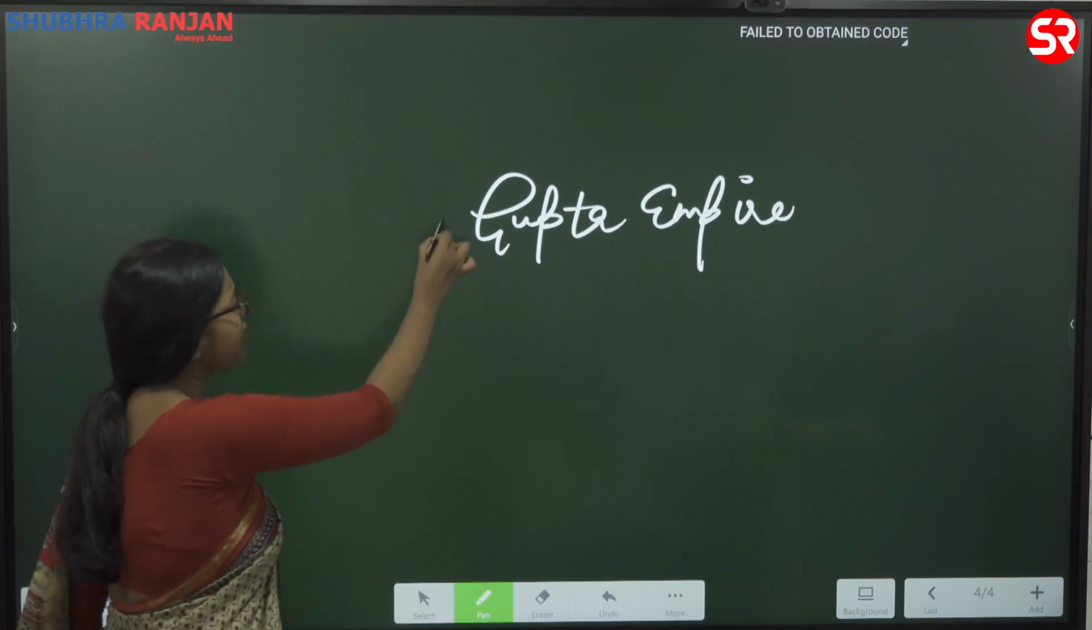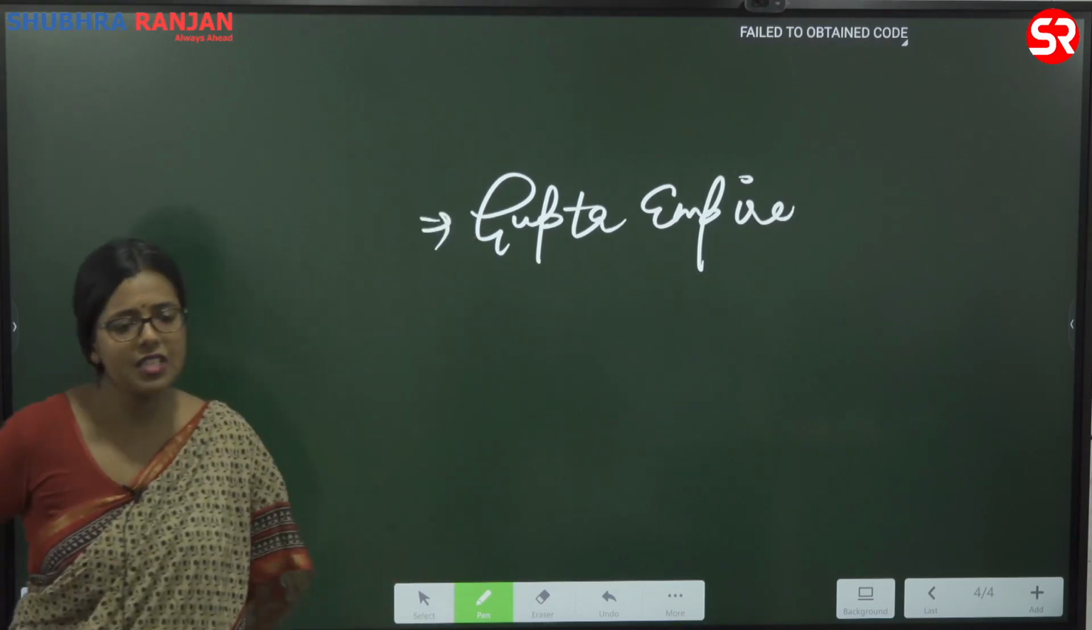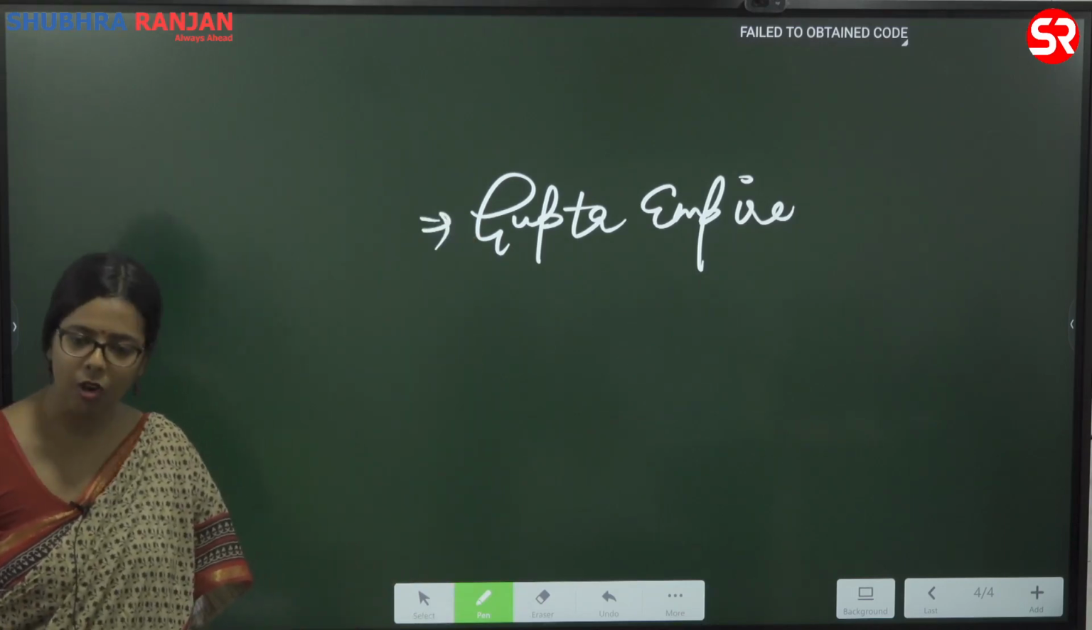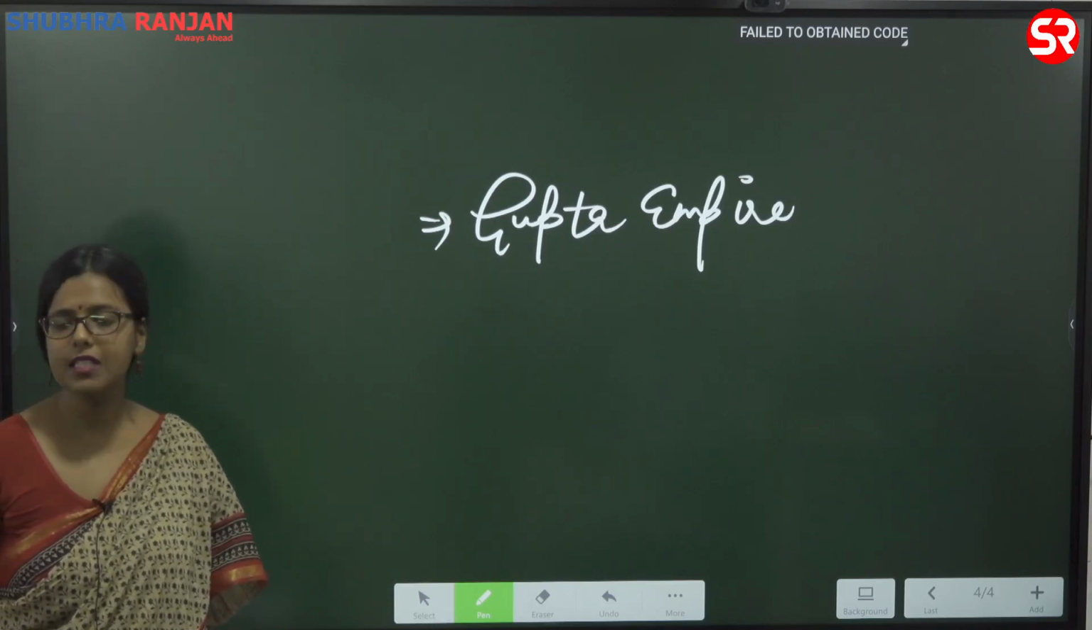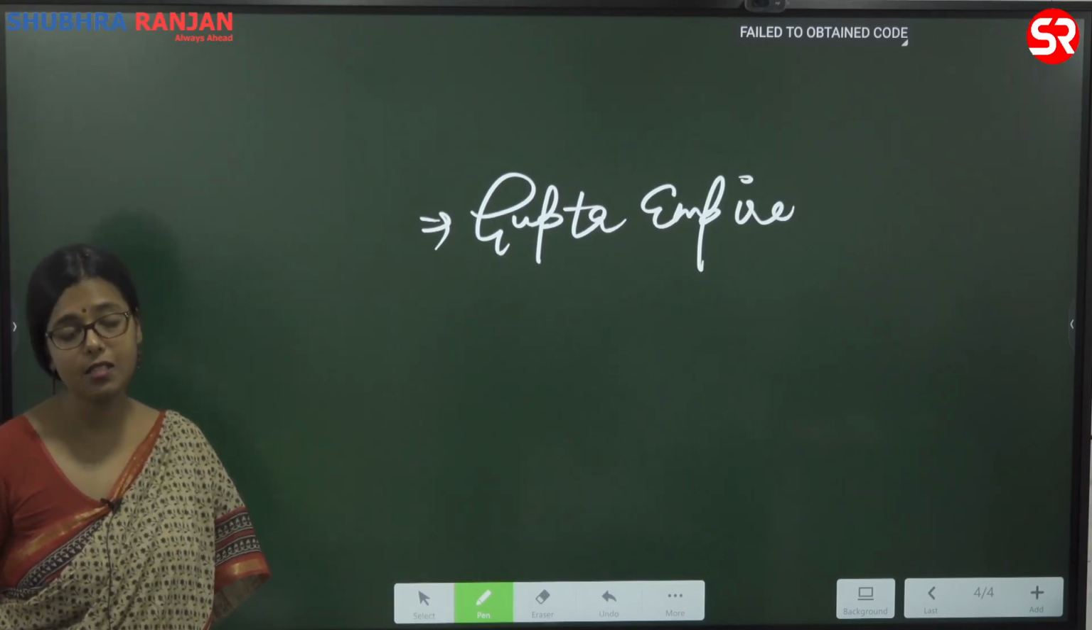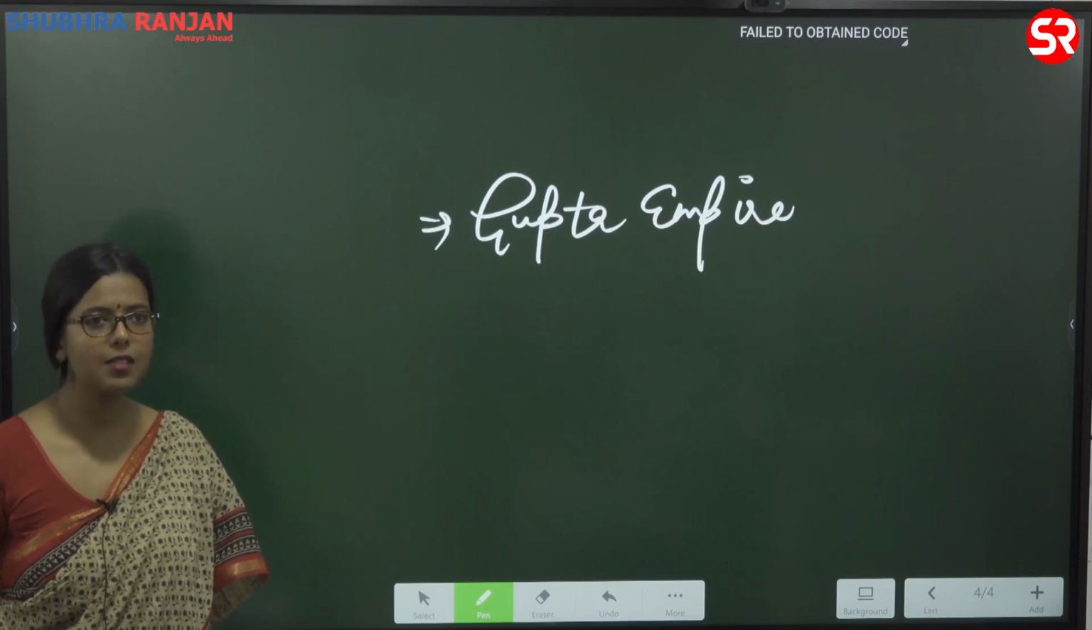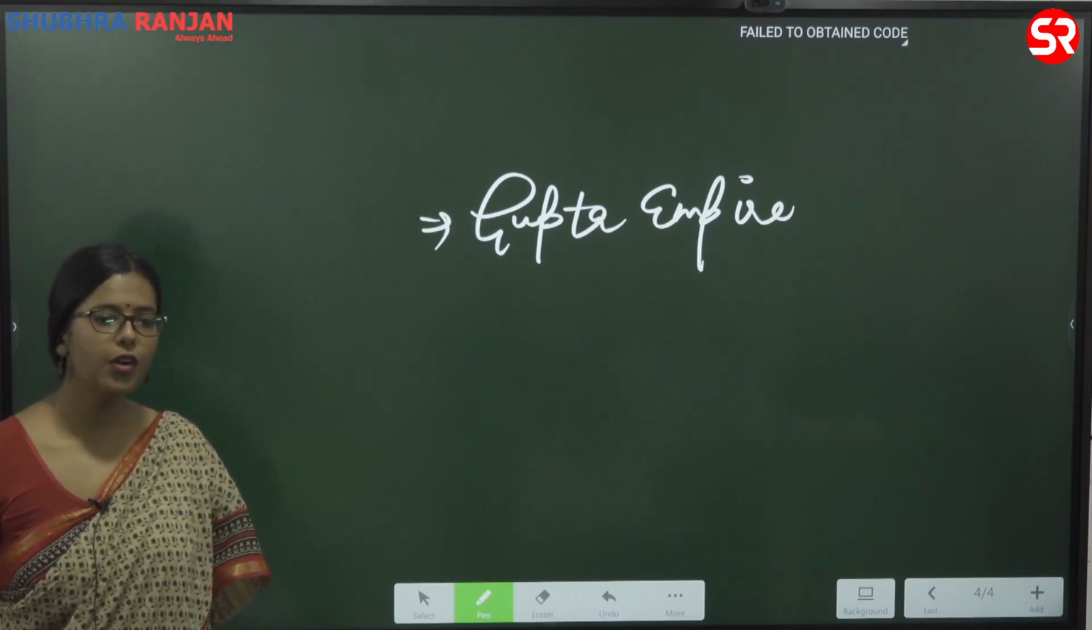So in the Gupta era, again, we will study the political history, economic, social, religious, and cultural aspects, and when we study all these things, there is the term golden age that has been used in the context of the Guptas.